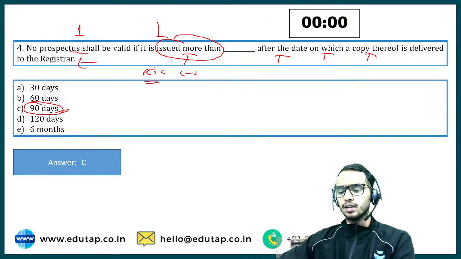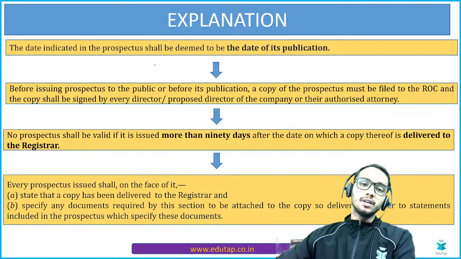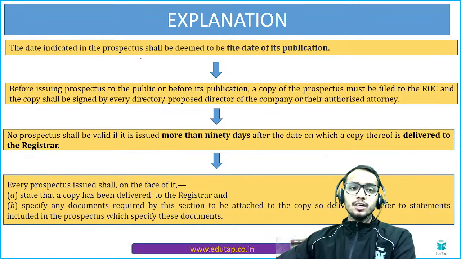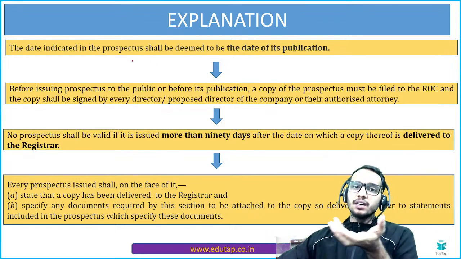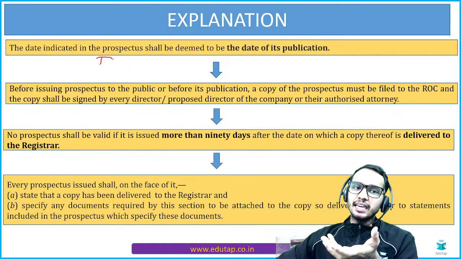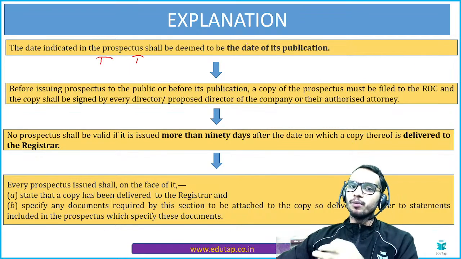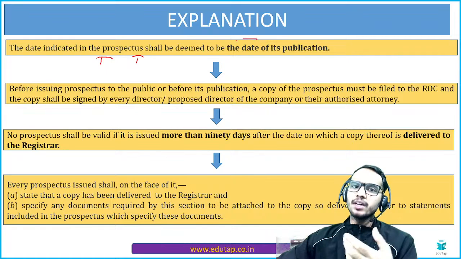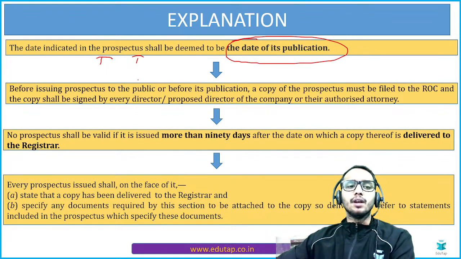Okay, 90 days. Let's discuss the details of this particular provision. What do we consider as the date of the prospectus? The date indicated in the prospectus will be called its date of publication.